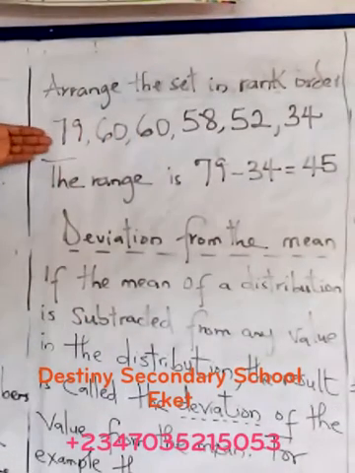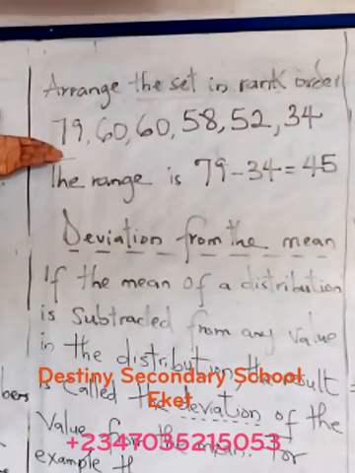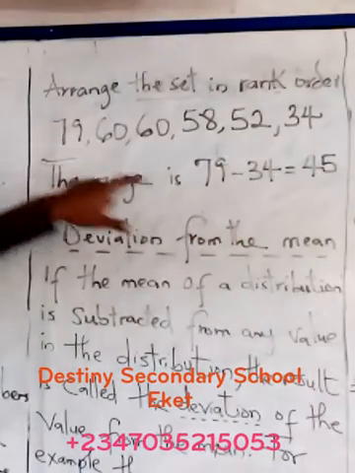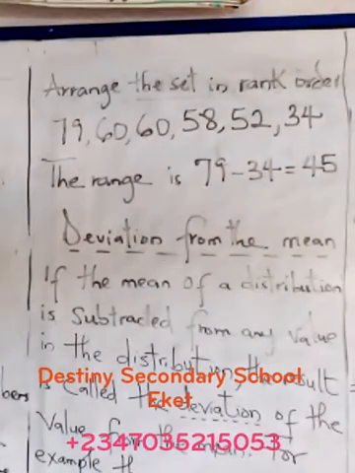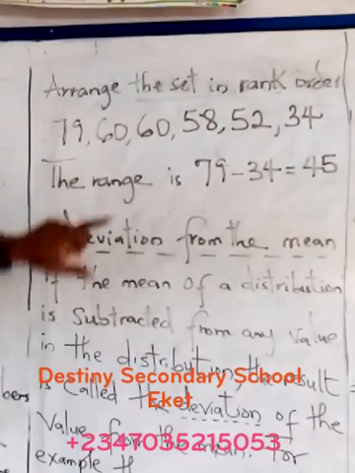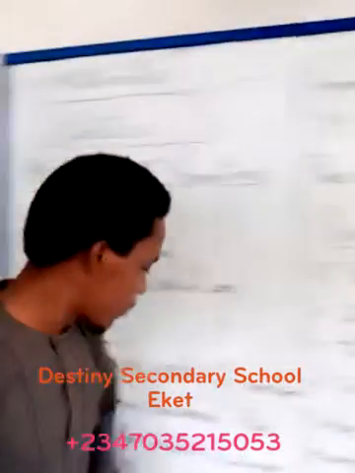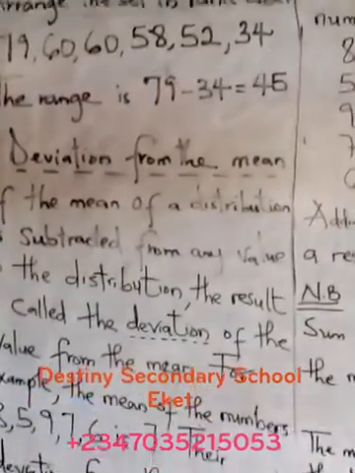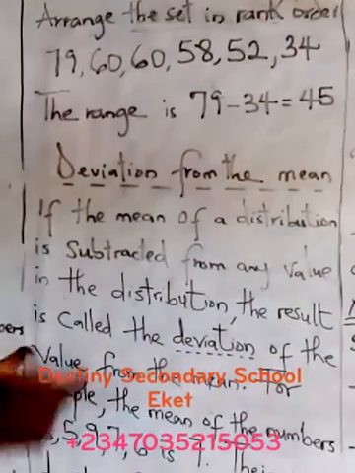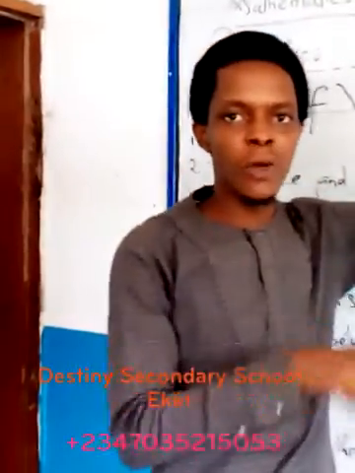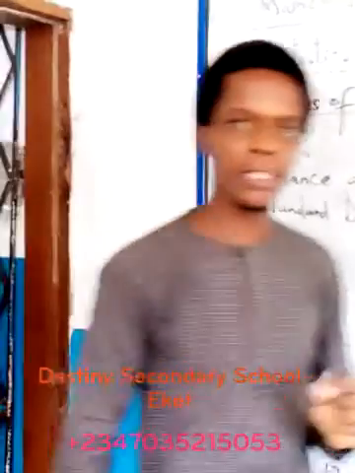Let's say this is the highest pay and this is the lowest. So we have 79 and 34. The range is the highest number minus the smallest number. The highest number in this example is 79, while the lowest is 34. This was scattered, so we arranged it from the highest to the lowest. You could make it from the lowest to the highest, no matter what. But the key thing to note is that it must be the highest number minus the smallest number of the set of distribution. That is the range. Hope you got that right.